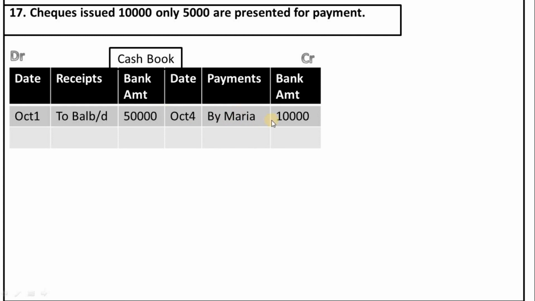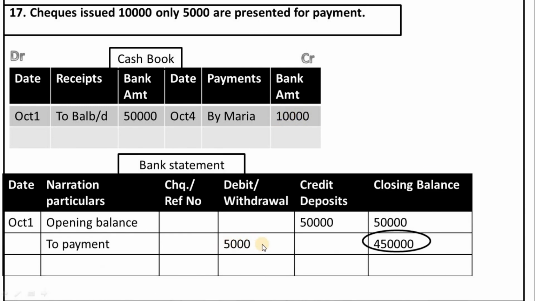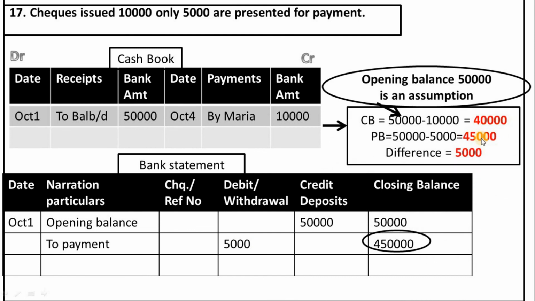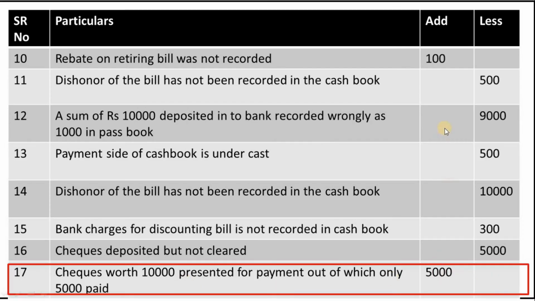Our next transaction is checks issued 10,000, only 5,000 are presented for payment. When we are paying the checks, we will enter that amount on the credit side of the cash book. So we have entered 10,000, but the bank has paid only 5,000. The cash book balance will be less than the passbook balance. So we will add this amount to cash book balance. So we'll mention this 5,000 in the add column of bank reconciliation statement and in the particulars column, checks worth 10,000 presented for payment, out of which only 5,000 were paid. And the serial number is 17.